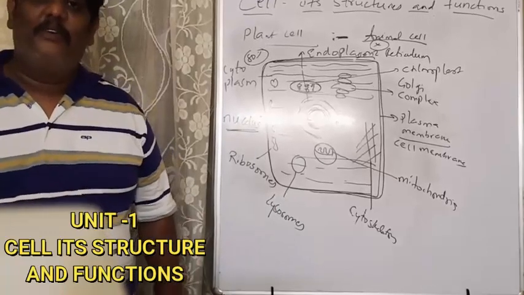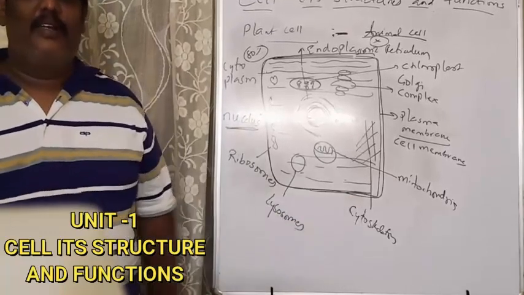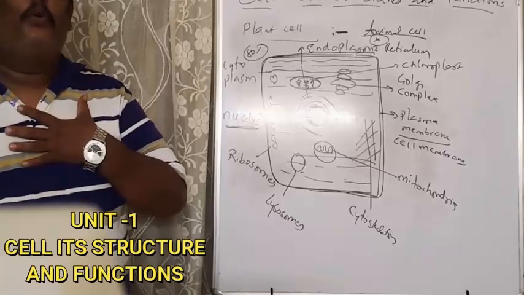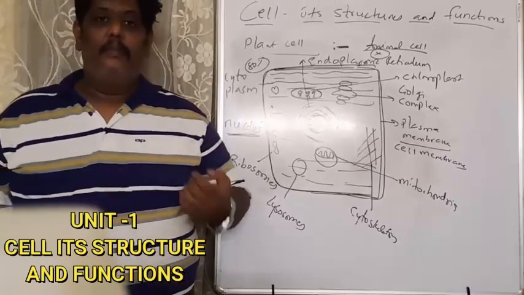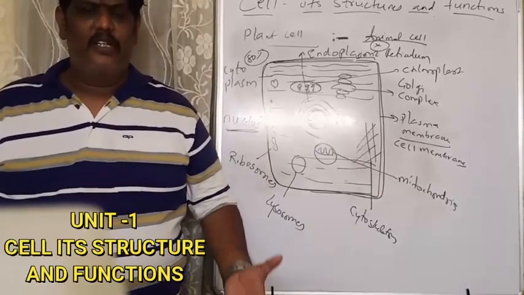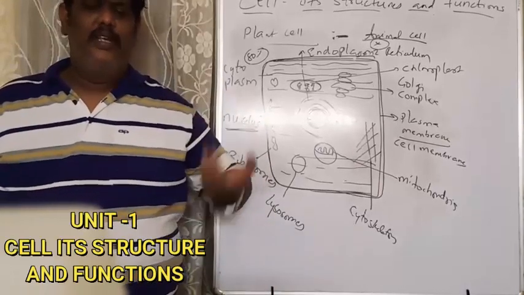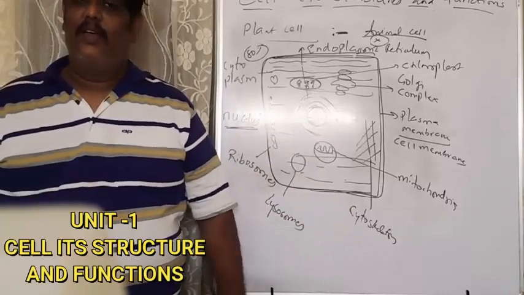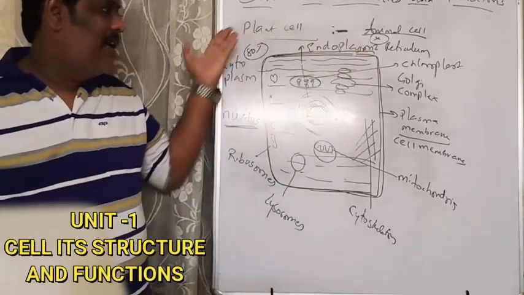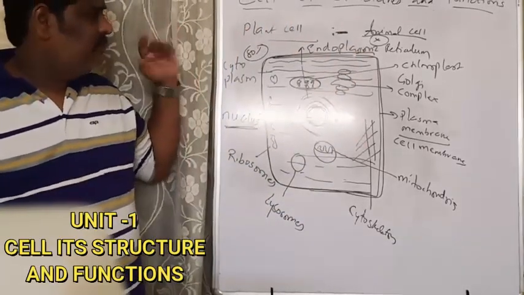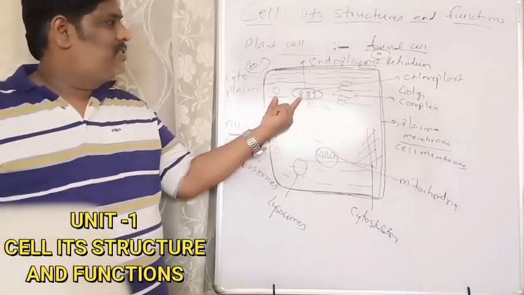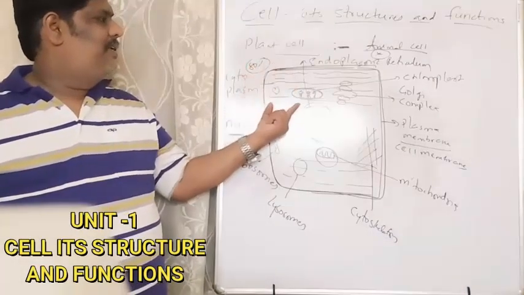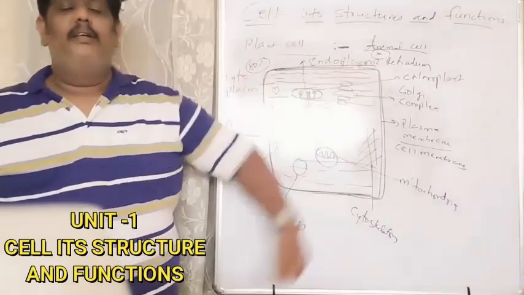But unfortunately, or fortunately I will say, we don't have chloroplasts in our body, and that's the reason we are able to equip a lot of knowledge and research several things. That's why chloroplast is present in the plant cell but absent in the animal cell.